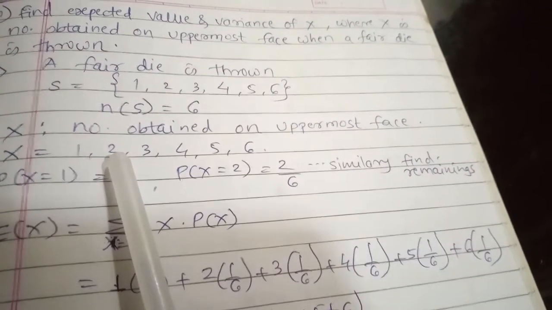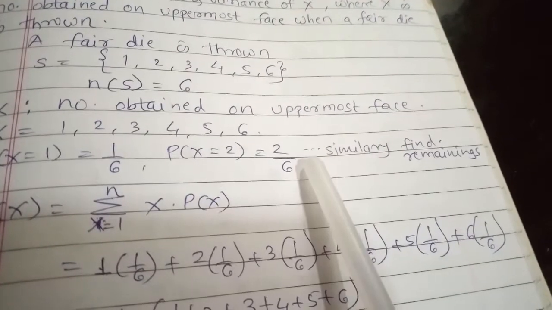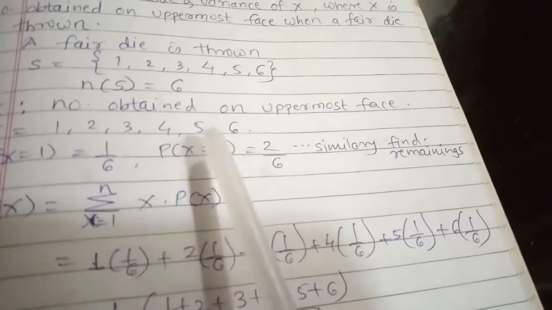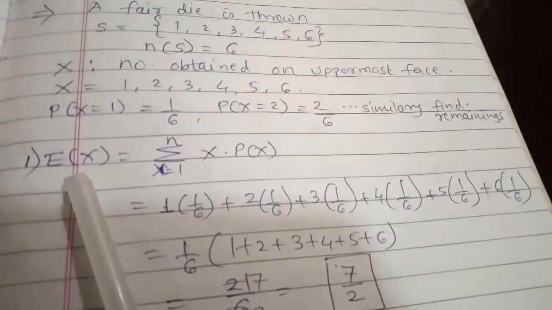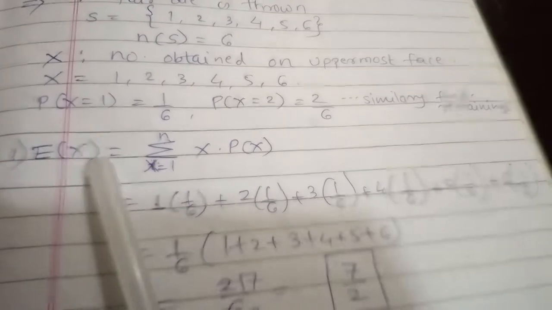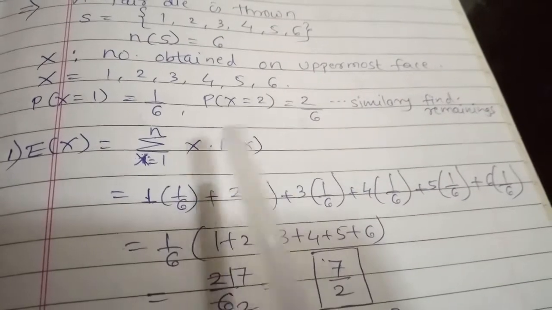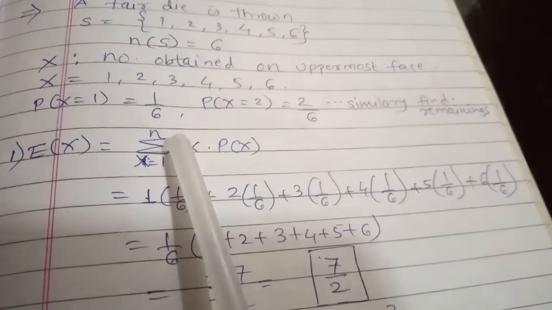Next, the probability of getting the number 2 is also 1 by 6. We can write like this: 2 into 1 by 6, 3 into 1 by 6, 4 into 1 by 6, 5 into 1 by 6, and in the same way for the rest. And the formula to find the expected value E of x is the summation of x into p of x, or you can also write xi into pi, where i is from 1 to n.